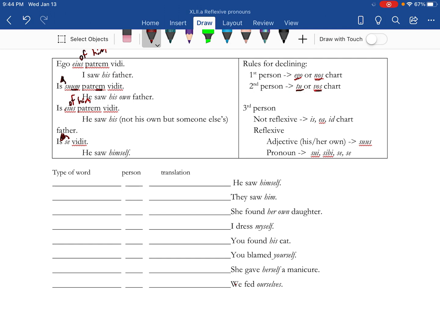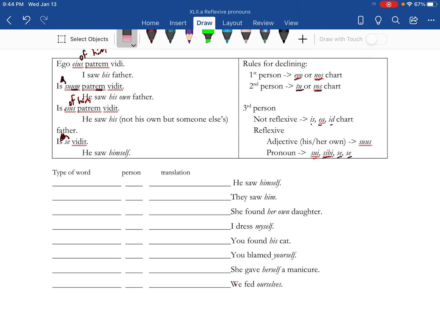Third person is where it gets a little tricky. So if it is not reflexive, you have the XLII.id. If it's reflexive, you need to figure out whether it's an adjective or the pronoun. If it's the adjective, the his or her own, use the suus chart that is up above there. If it is a reflexive pronoun, third person, use one of these guys depending on its case.